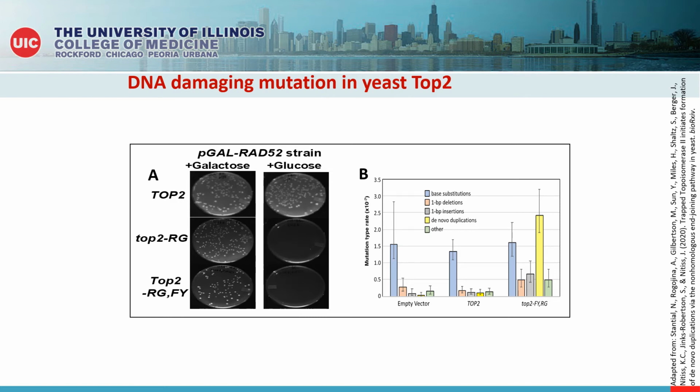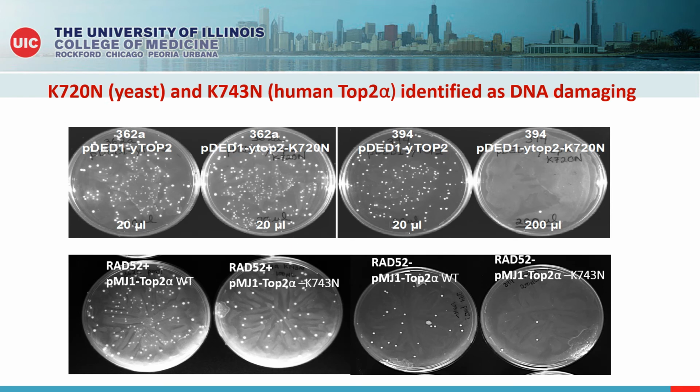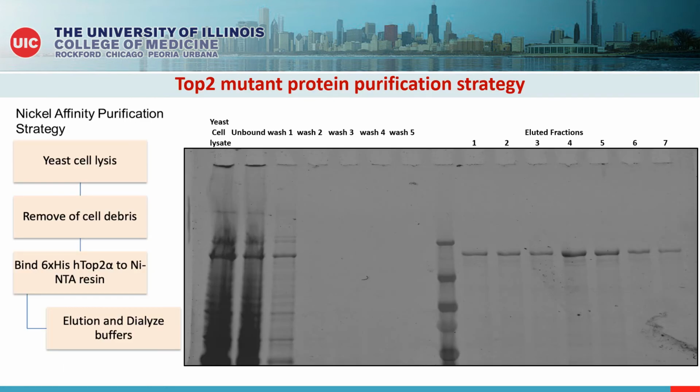We imagine that TOP2 may contribute to oncogenesis by mutations that increase its likelihood for generating genome instability, and hence we began analysis of a few of such mutations beginning with K743N. As you can clearly see in the figure, the mutation K720N in yeast and the K743N in human TOP2 alpha was noted to be DNA damaging as they grew in wild-type yeast cells but failed to grow in RAD52 deleted yeast cells. Next, we started with biochemical analysis of these proteins with the very first step being their purification.